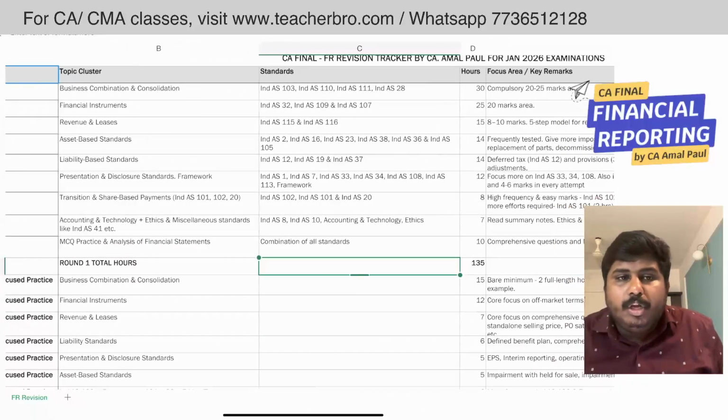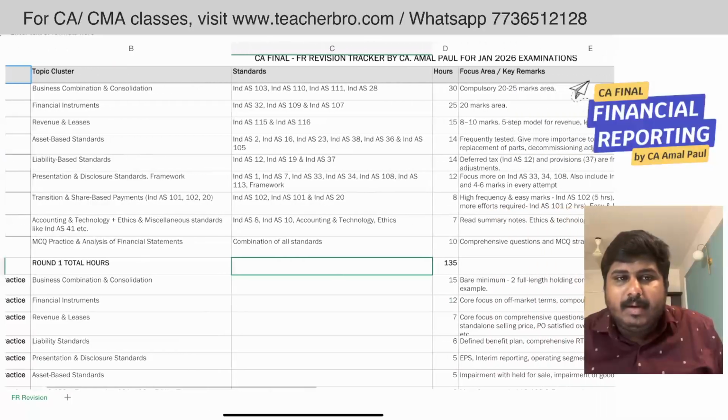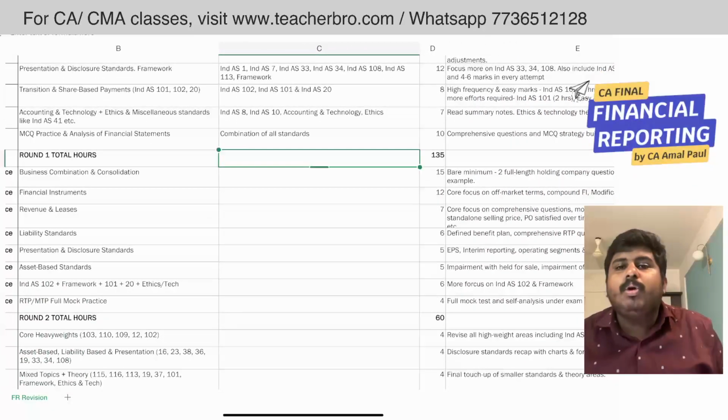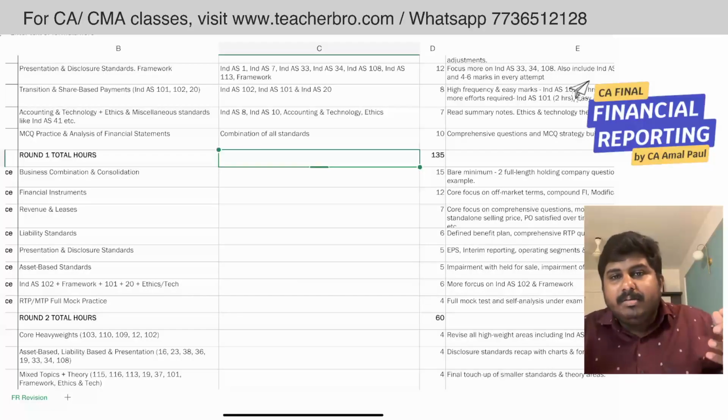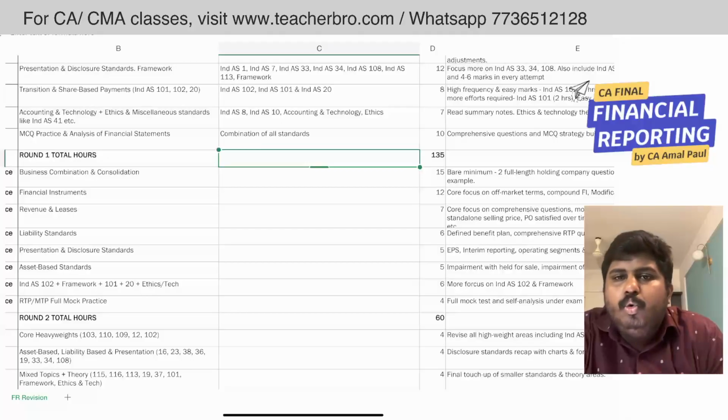And thereafter, in the second level, exam-focused practice, you have to cut this into a 60-hour revision, wherein for business combination and consolidation you need to do a bare minimum of two full-length questions, and you should review a lot of questions. And for financial instruments, you should focus on the core in the second round of revision. Focus on the examinable problems like off-market terms, compound financial instruments, modification of financial liability, impairment, financial guarantee contracts, these kinds of areas.